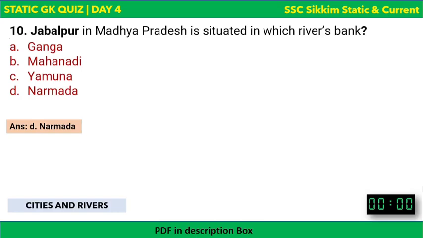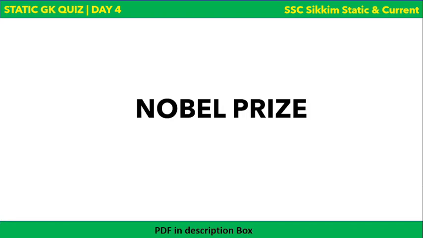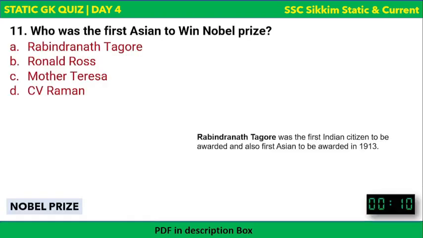Now we complete cities and rivers. Now we go to Nobel Prize. So Nobel Prize. The first question. Who was the first Asian to win Nobel Prize? First Asian to win the Nobel Prize. The options are on the screen and your time begins now. First Asian.